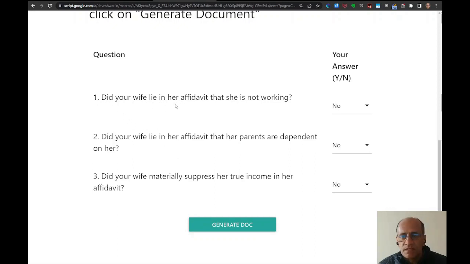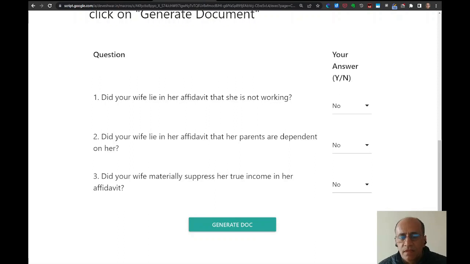So, has your wife lied in her affidavit that she is not working, which can happen in certain cases? If her parents are not dependent on her, but she has stated in her affidavit that her parents are dependent. I know of an actual case where it happened, and the husband was able to successfully file a perjury application.